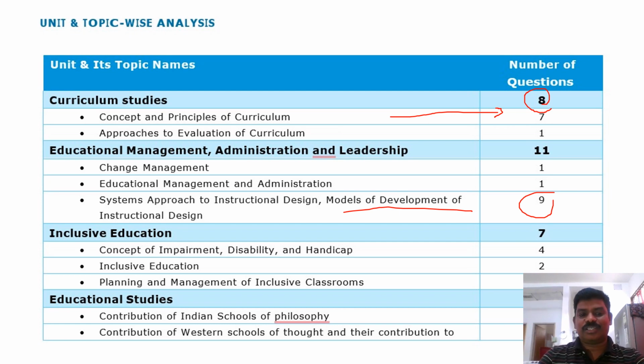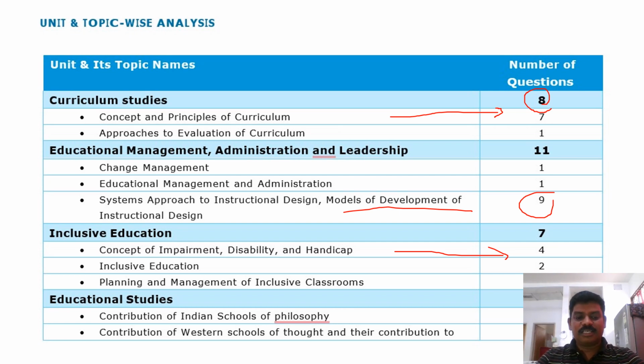And inclusive education here, concept of impairment, disability and handicap. So this is related to special education. Special education they are giving 4 marks. Inclusive education concept 2 marks. Planning and management only 1 mark. So you need to concentrate on special education: mild, moderate, severe, profound, visually handicapped and mentally retarded. These are the types of special need children, and you need to prepare these a lot.